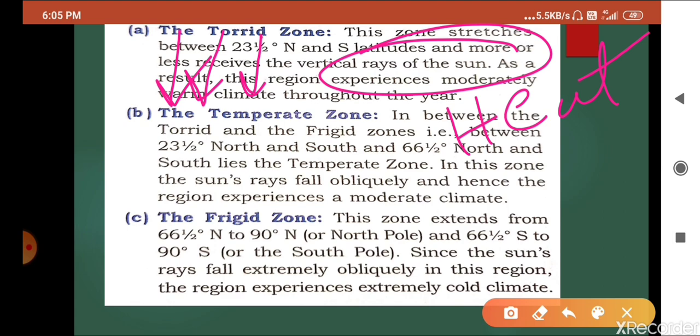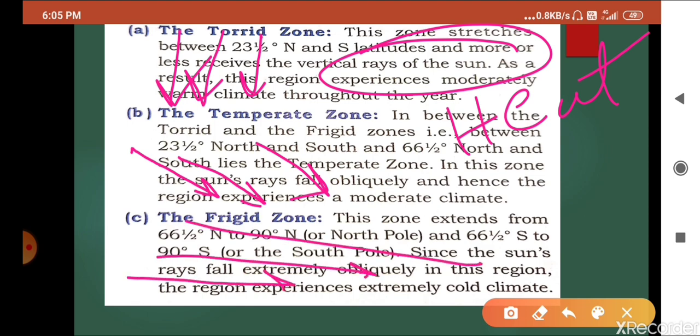If we discuss the temperate zone, compared to vertical, here the sun rays are a little bit slanting. That's why it is known as the temperate zone, because the heat is not as much as at the equator. And while we discuss the frigid zone, the sun rays are quite slanting,